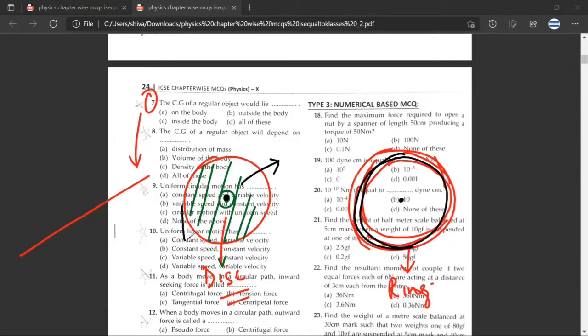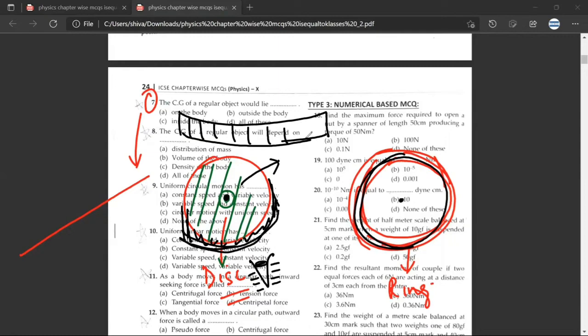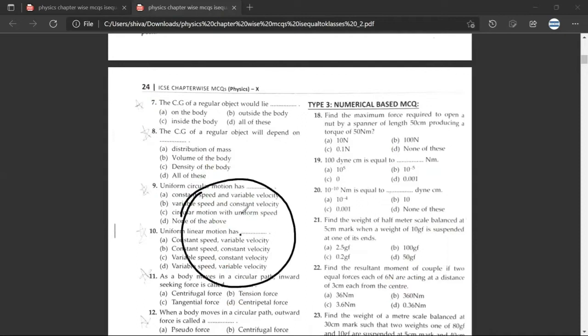Now this disk has some width also. This width will look something like this. Have you understood what is a disk? Yes, sir. If you see it from this side, this disk would look something like this. Have you understood? Yes, sir. So basically, this has some width also. Now, I hope you understand now that for a disk, the center of gravity would lie inside the body. Any doubt? No doubt, sir.